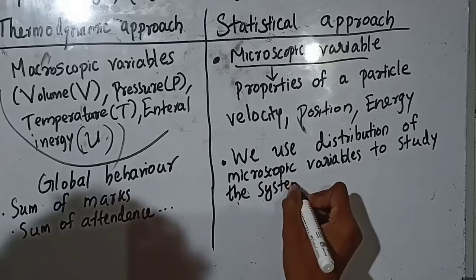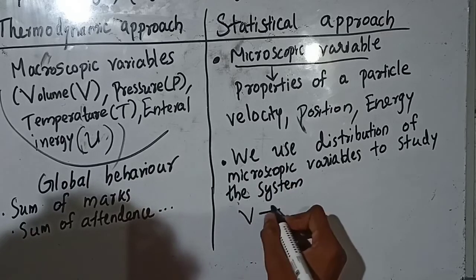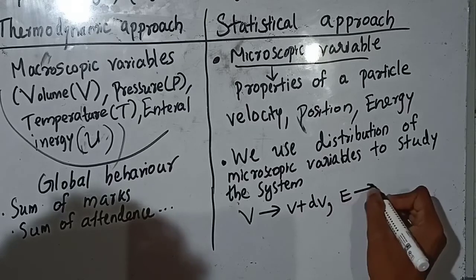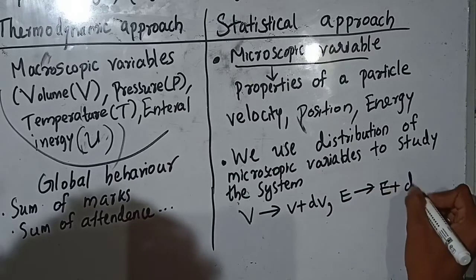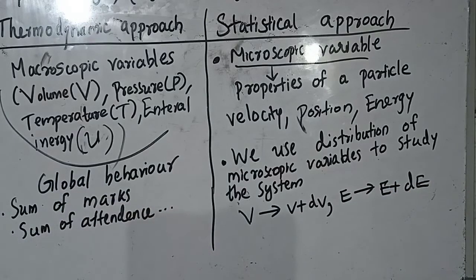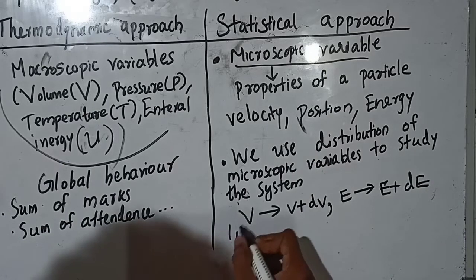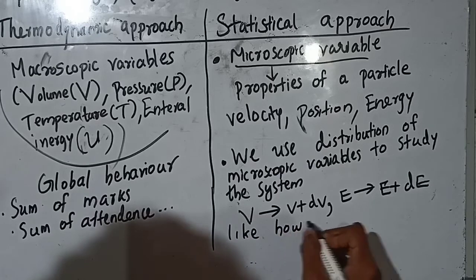For example, let us write the velocity distribution v to v plus dv and the energy distribution E to E plus dE. There is a particular number of particles, from these 10 raised to 23 particles, that lies in this velocity range and in this energy range.